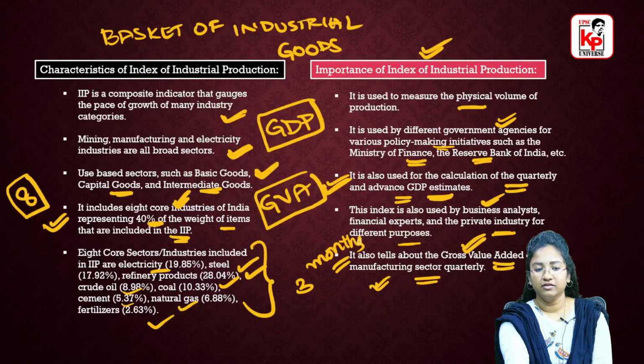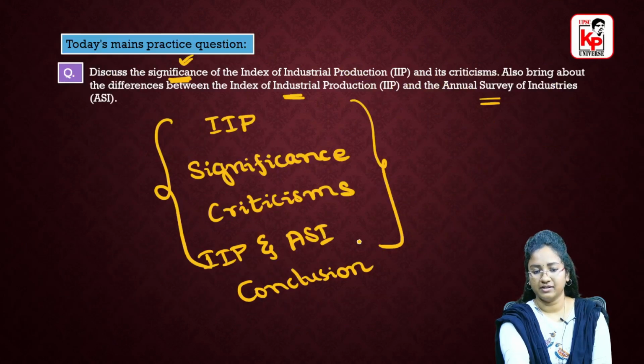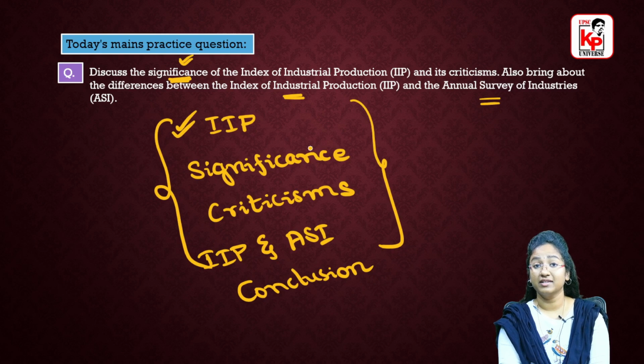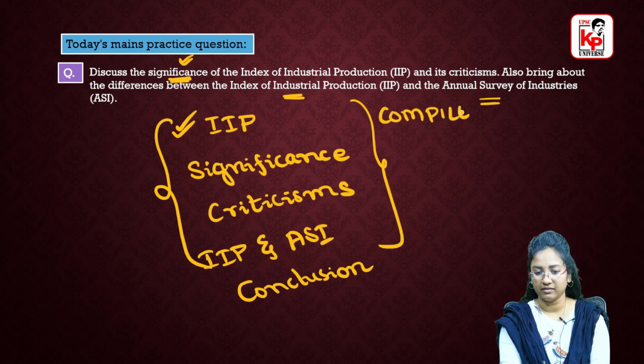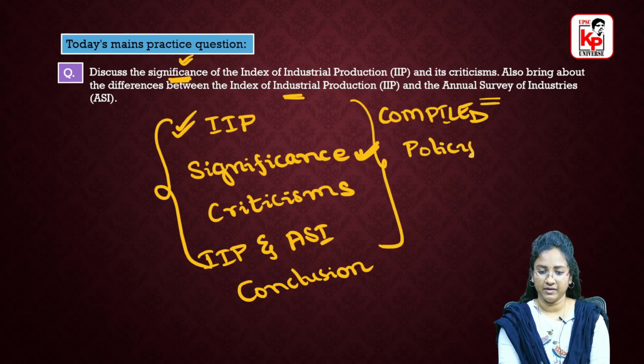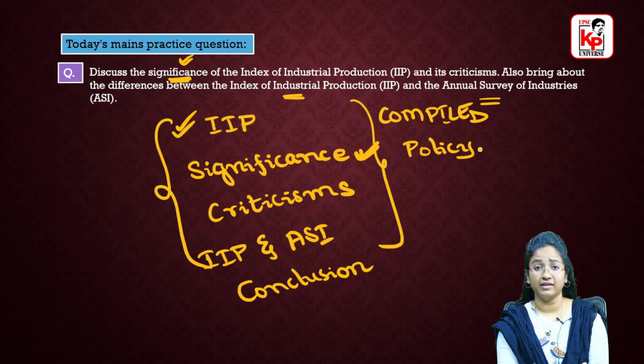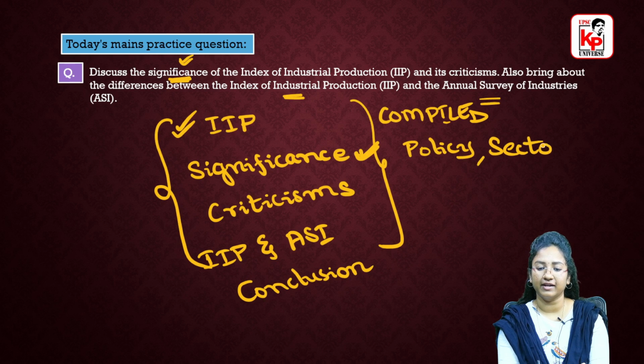So if we look at the question that we have, back to our mains practice question, we have discussed the basic details of IIP. What is this IIP? How is it compiled? Who publishes it? All these details were discussed. We have also discussed the significance or the importance of this. For example, we have the formulation of various policies, and also the analysis of various sectors.